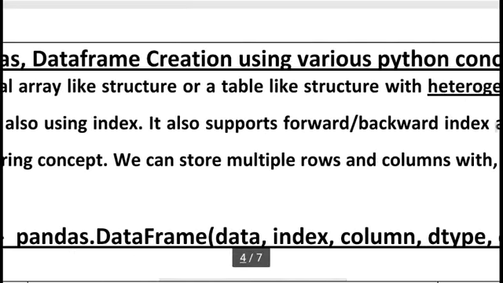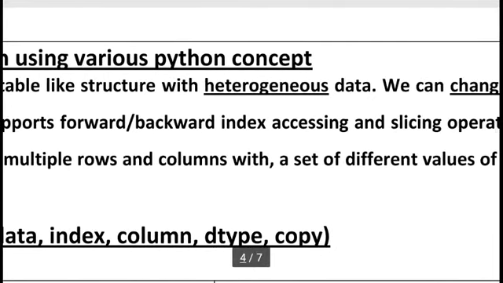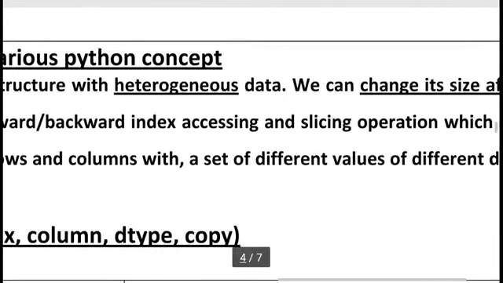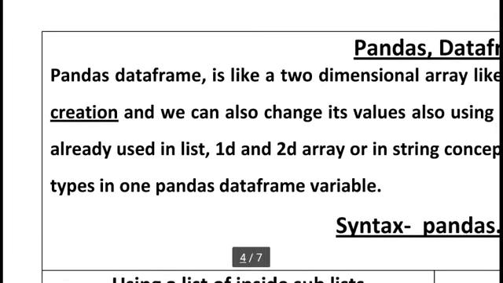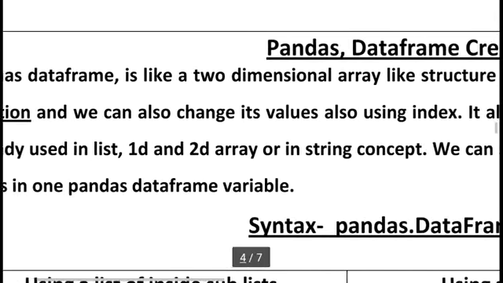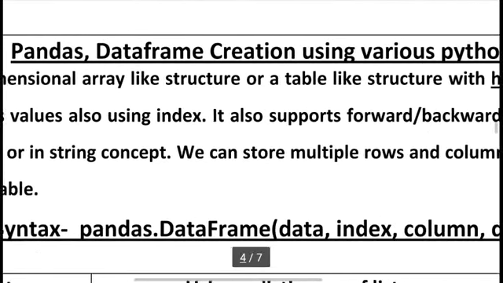It also supports forward and backward index accessing, as we know very well, and slicing operations, which we already used in lists, 1D and 2D arrays, strings, and also in Pandas series. We can also store multiple rows.